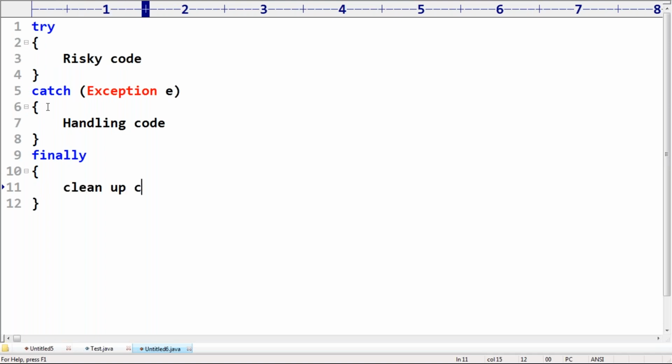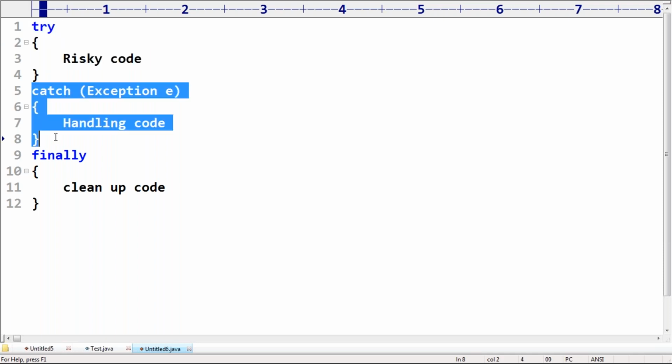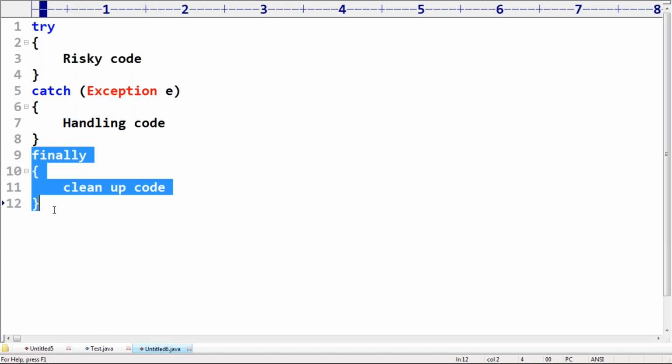Cleanup code. Now observe, try catch finally. In try, risky code; inside catch, handling code; inside finally, cleanup code. So the finally block is meant for cleanup activities.